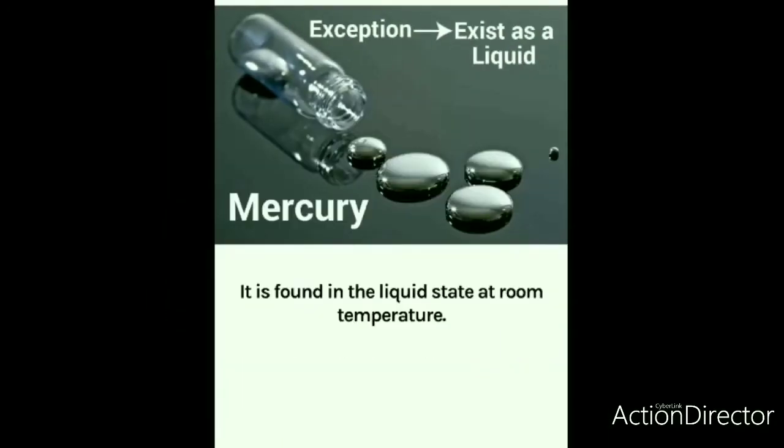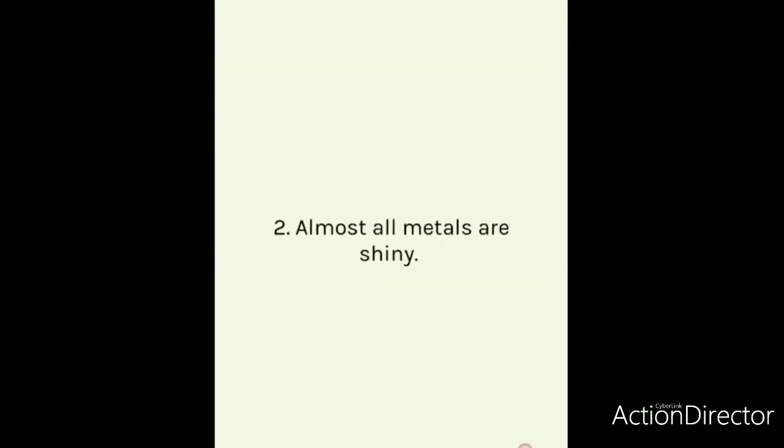In class 7th, you have already read about mercury. In the case of a thermometer, we use mercury. Isn't it so? It is found in the liquid state at room temperature. Next one is: almost all metals are shiny. That means they have a lustrous appearance.